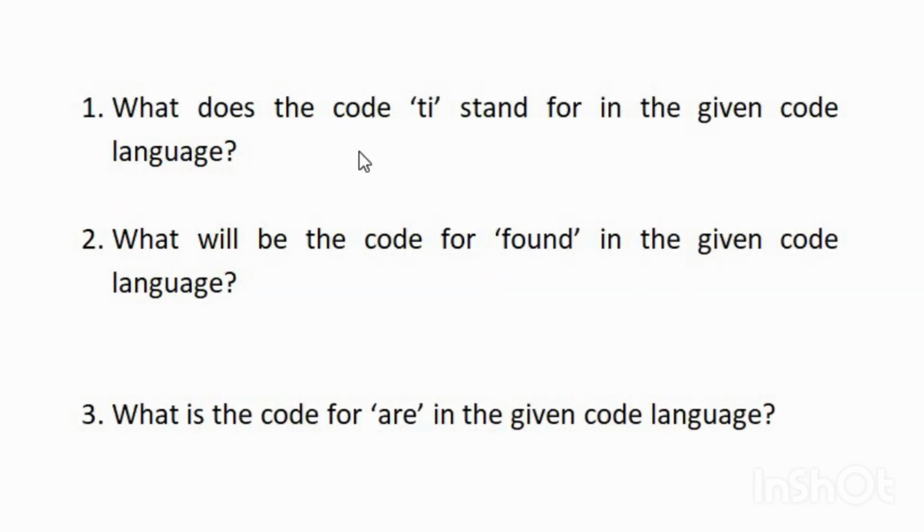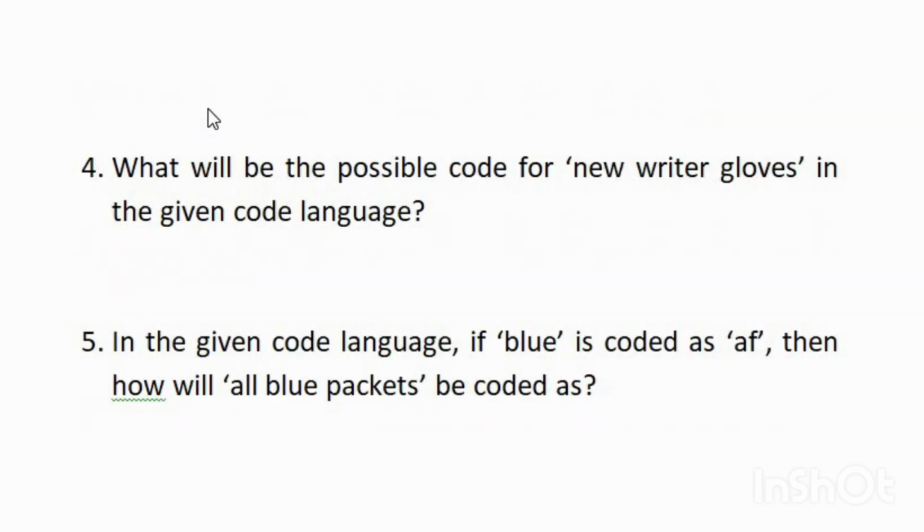First question, what does the code TI stand for in the given code language? Second question, what will be the code for found in the given code language? Third question, what is the code for R in the given code language? Fourth question, what will be the possible code for new writer globes in the given code language? And the fifth question, in the given code language, if blue is coded as AF, then how will all blue packets be coded as? This type is repeatedly asked in exams.